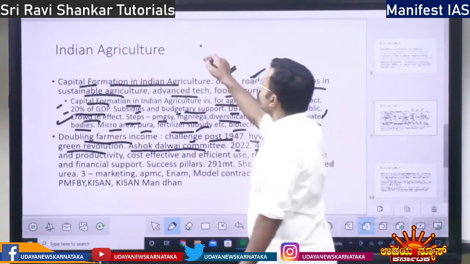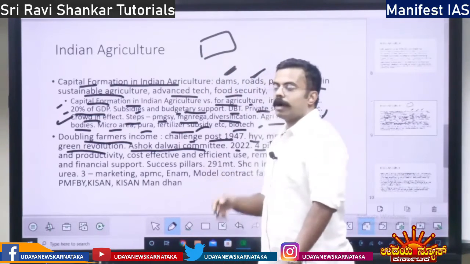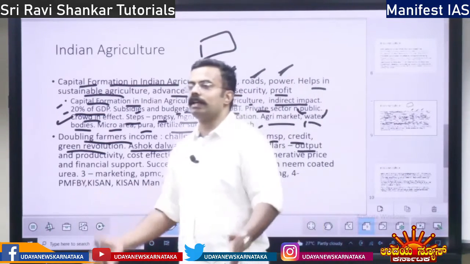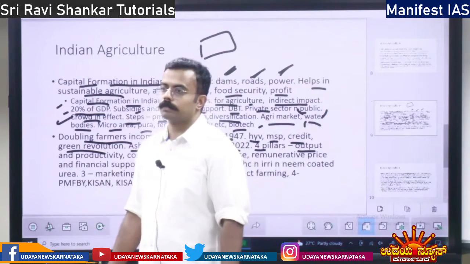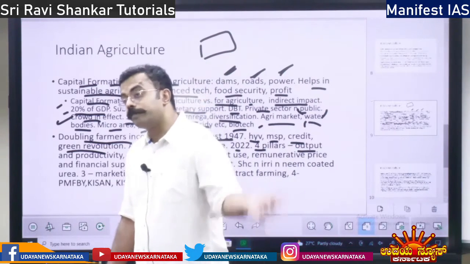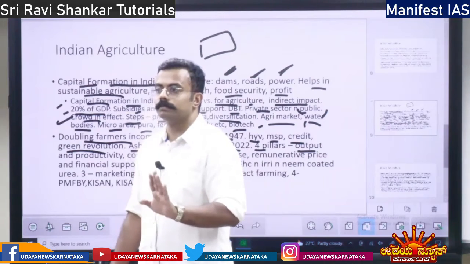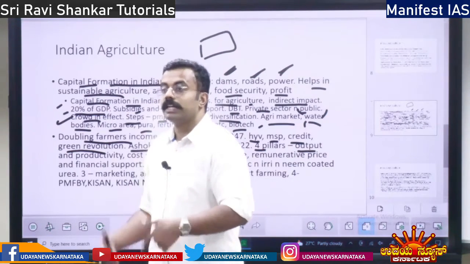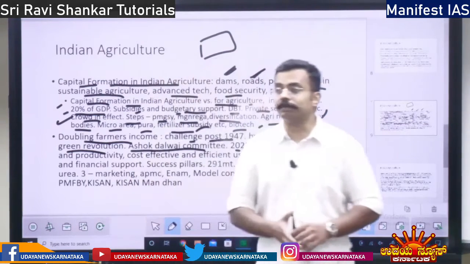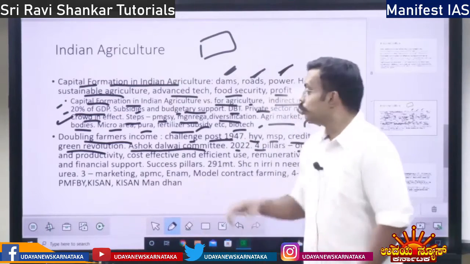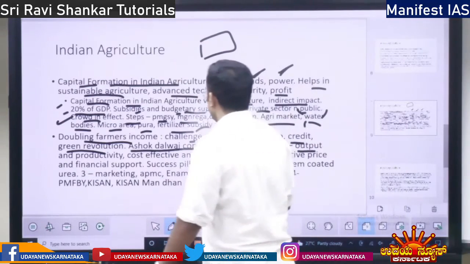See, one is more production. But more production, like growing 1 kg of rice in 1 acre, what use is that? More production from the same hectare, same farm, right? That is productivity. Productivity should be increased from the same farm. So increase output and productivity.